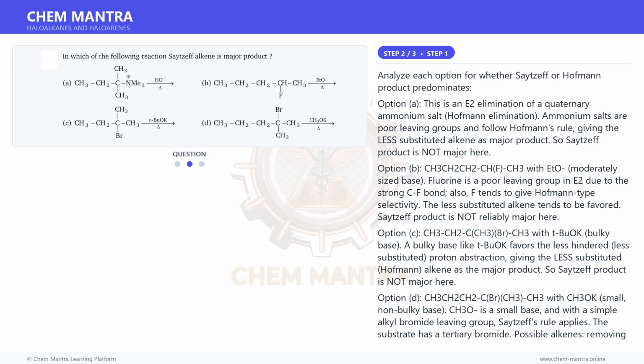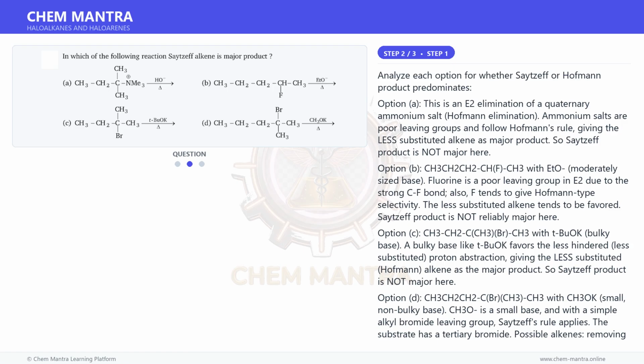Option B. CH3CH2CH2CH, F, CH3 with a moderately sized base. Fluorine is a poor leaving group in E2 due to the strong C-F bond. Also, F tends to give Hofmann type selectivity. The less substituted alkene tends to be favored. Saytzeff product is not reliably major here.